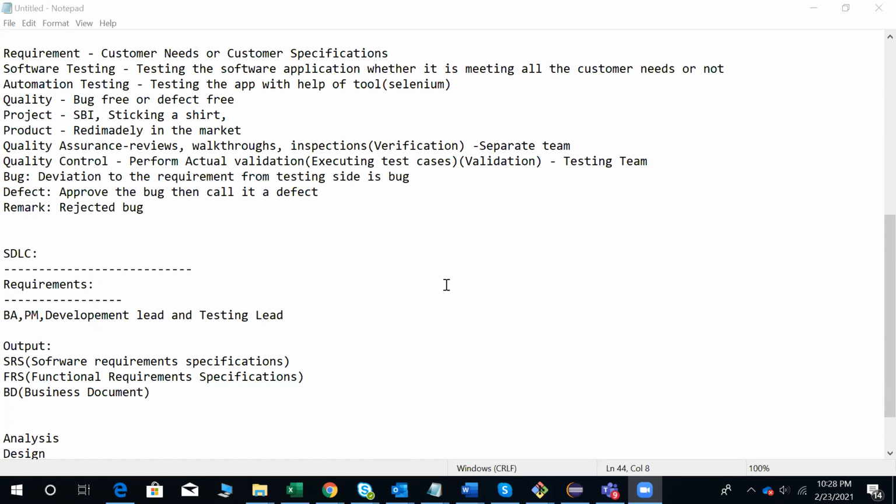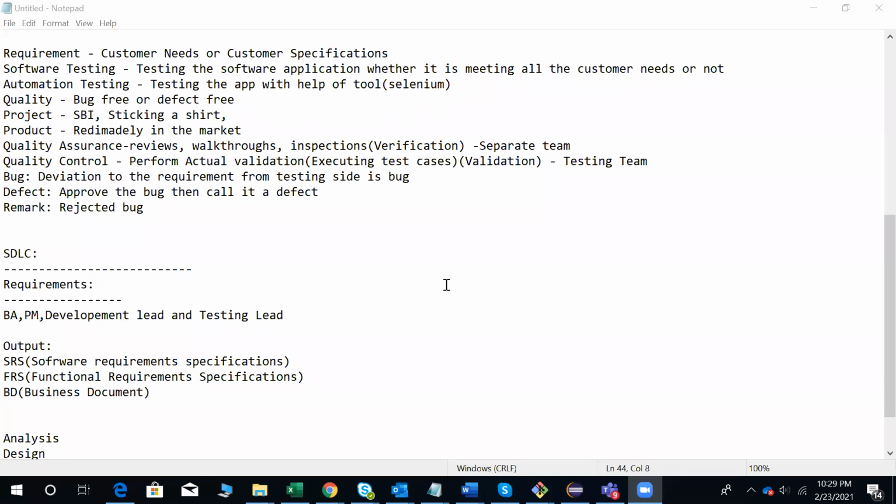And once they come back to the company, the business analyst will prepare the requirements document, and he will share the document with everyone in the team and make them understand the requirements. And also the business analyst is going to take sessions with each and every one in the project. The business analyst's job is to make everyone understand every requirement you gathered from the client. That is the job of a business analyst.